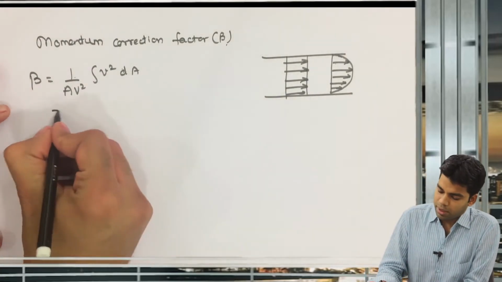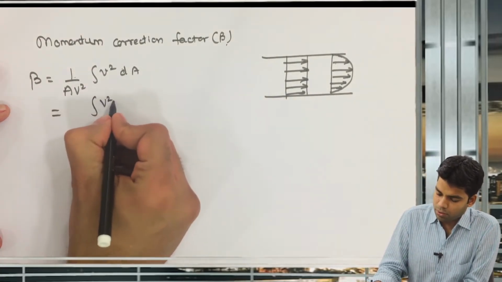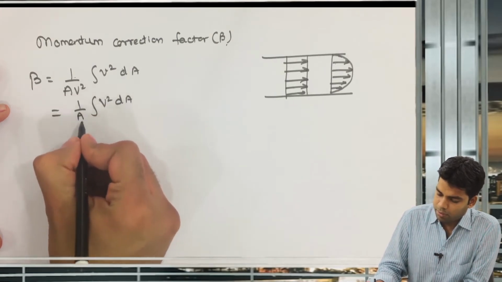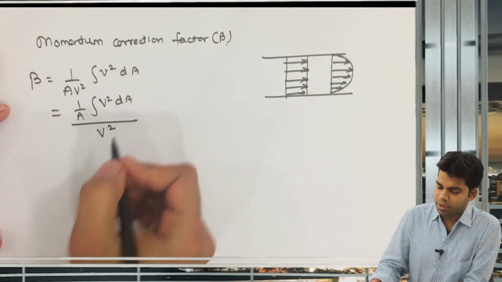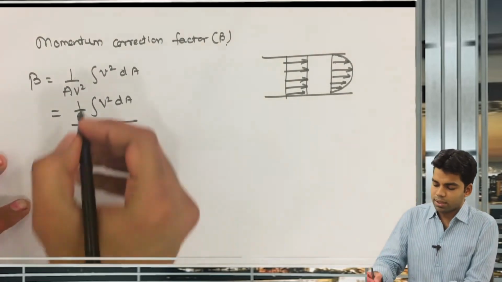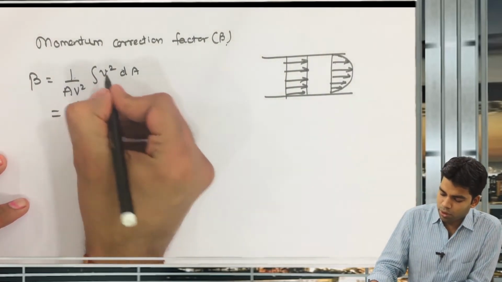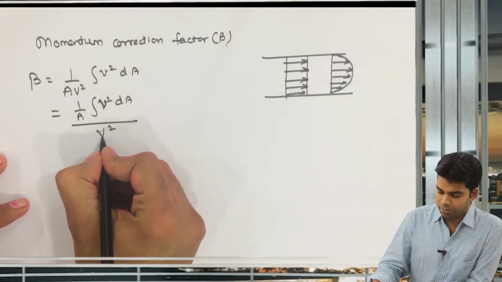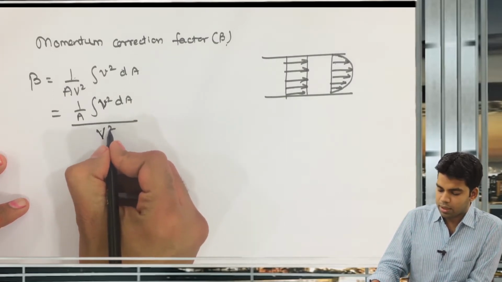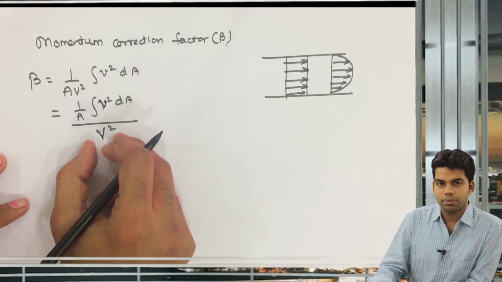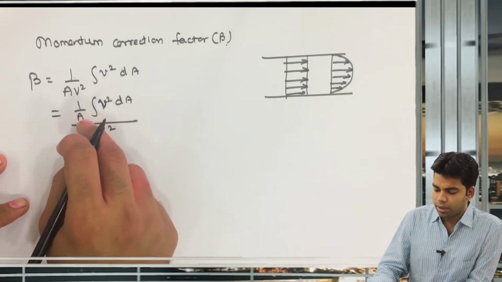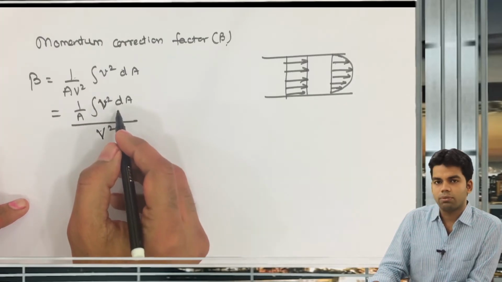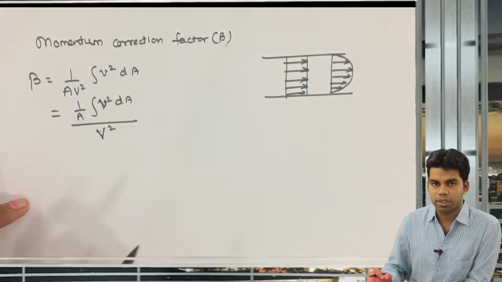Further, this is the integration of v squared dA, into 1 by A, divided by capital V squared. Now what is small v? Small v is the local velocity, and capital V is the average velocity. So capital V squared is the square of the average velocity, and 1 by A integration of v squared dA is the average of the squares of local velocities.